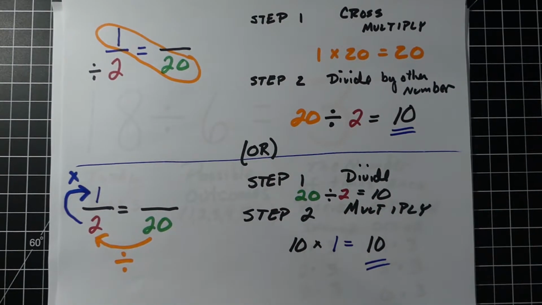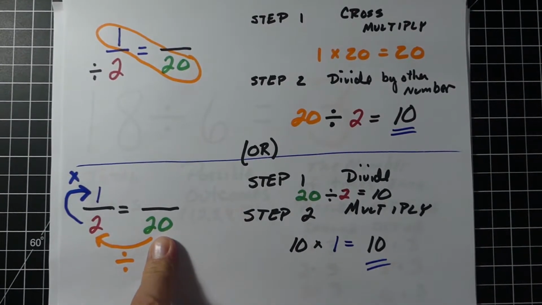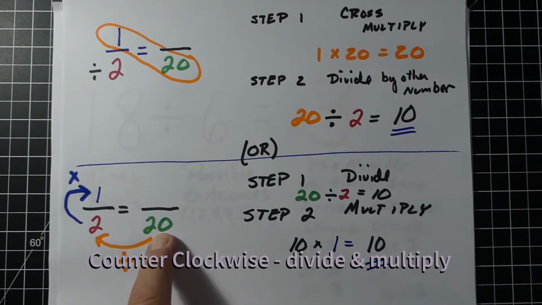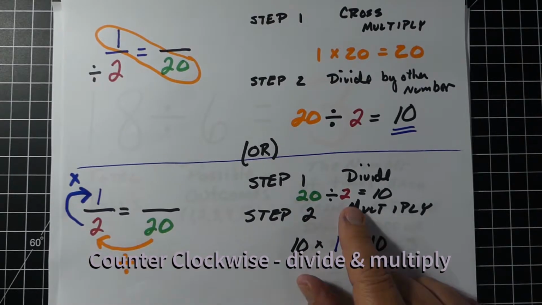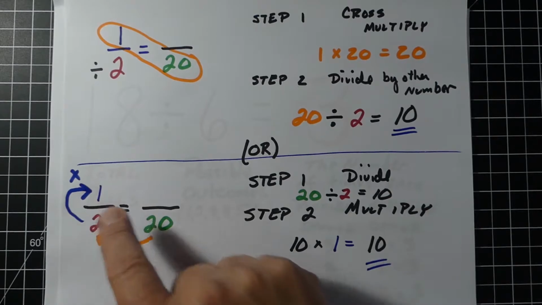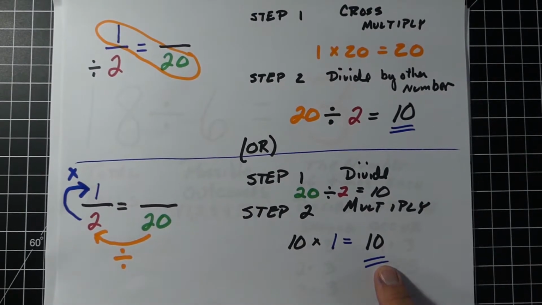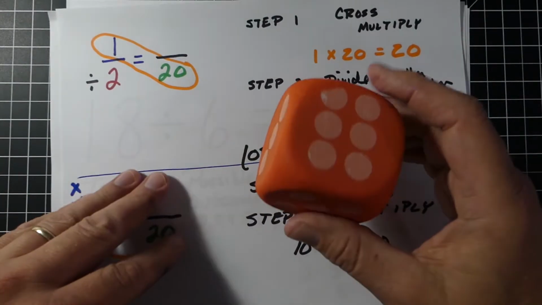I've seen people do it this way as well. Since we have the 2 in the denominator, they'll take the 20 and divide it by the 2, that gives us 10, and then we take that number times our numerator, in this case the 1. And 10 times 1 is also 10. So you can do it this way, the cross multiply and divide method like above, or you could do the method below, kind of a little loop-de-loop method, if you will. Either way, you end up with 10.